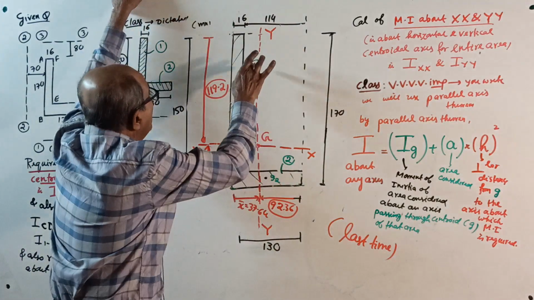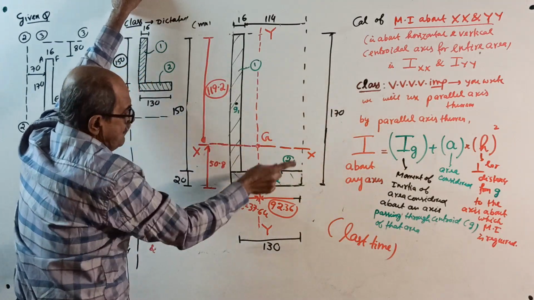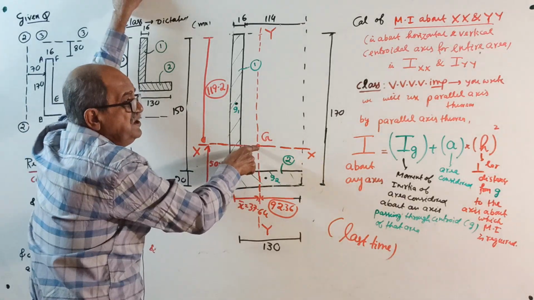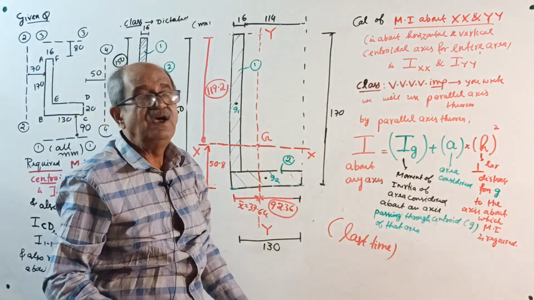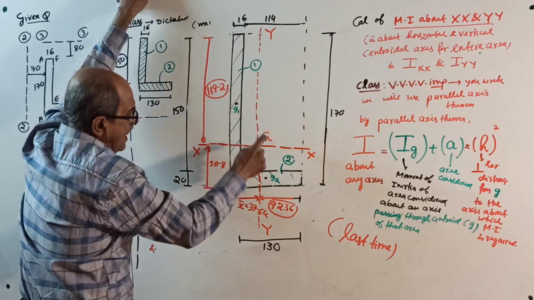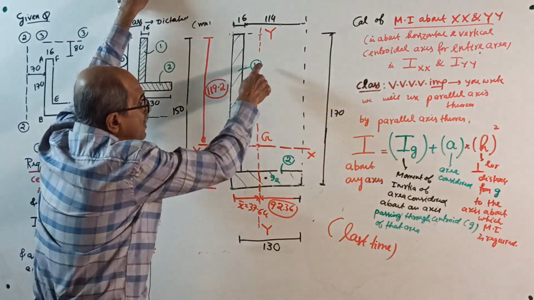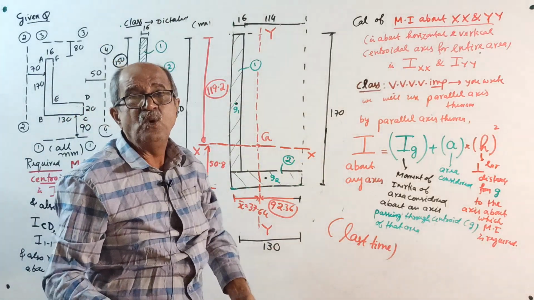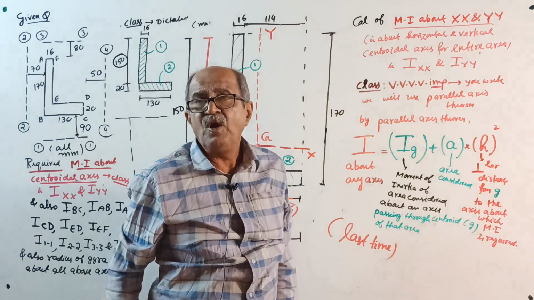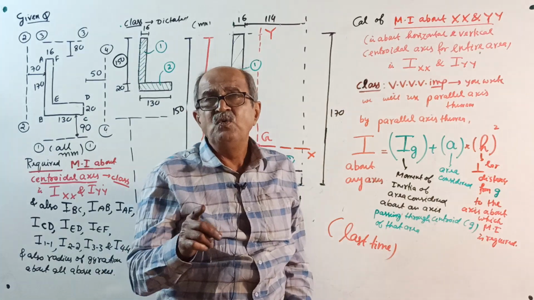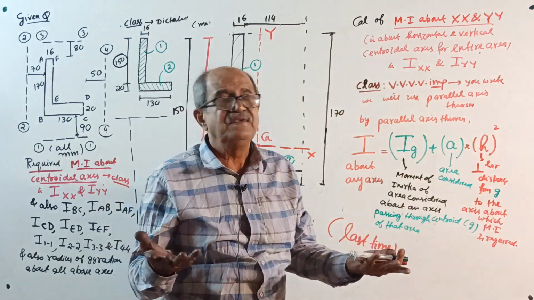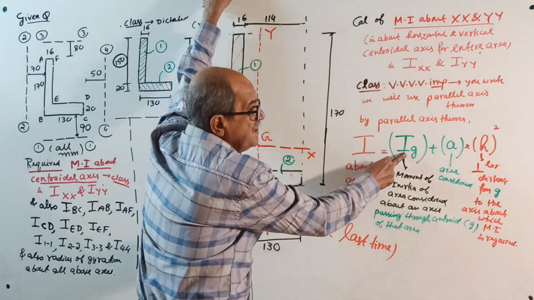For part 1, the centroid is here. For part 2, the centroid is here. But this G is the centroid for the entire area. So when you consider G1 and G2, XX and YY lie outside. So even though XX and YY are the centroidal axes, for the parallel axis theorem they will become any axis. Because here it is in green color.